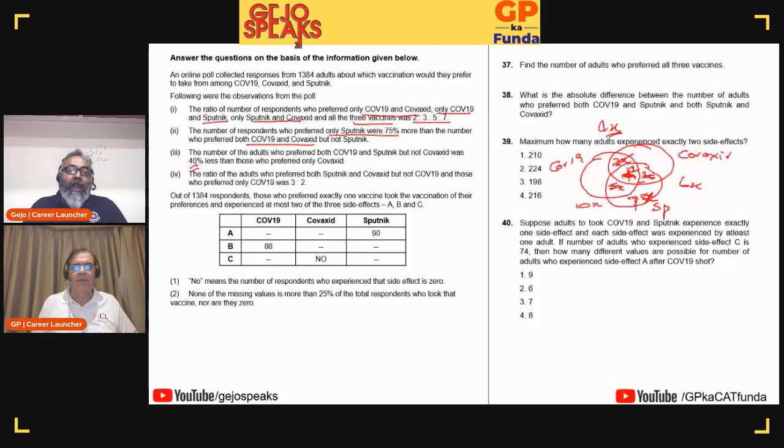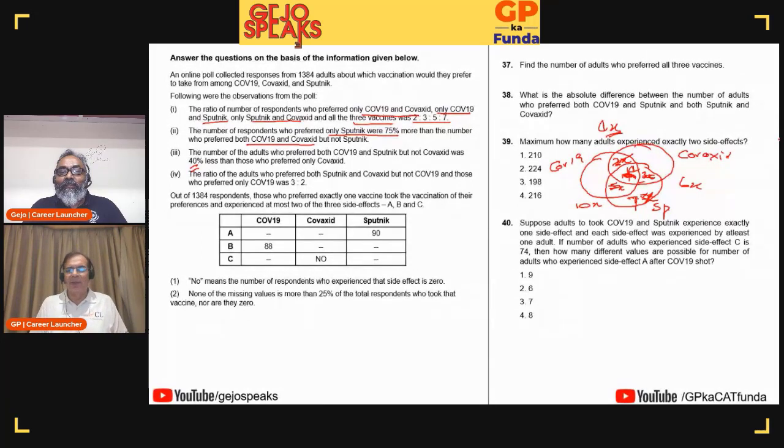This is a simple thing that saves a lot of time, because in this particular case you would know that the number of respondents in set theory has to be, at least in most cases, natural numbers. We are talking about number of people. You cannot have half a person.